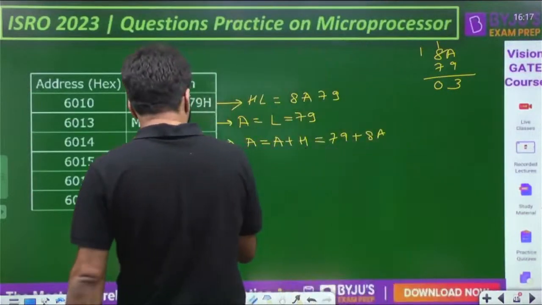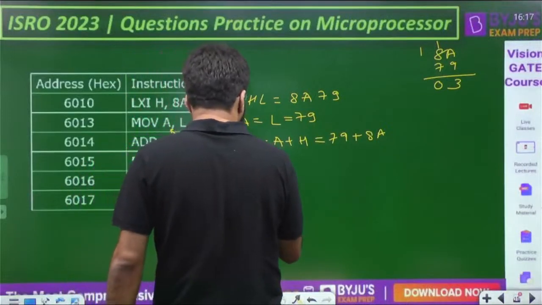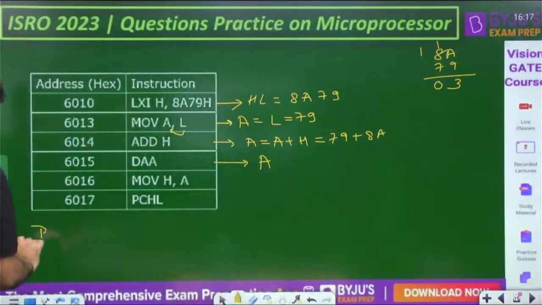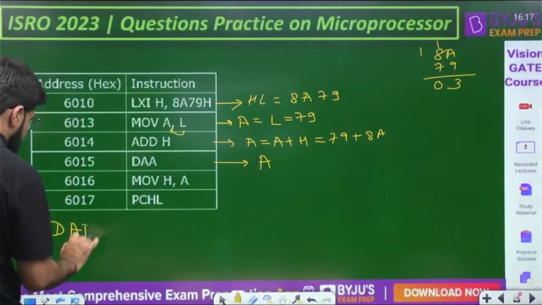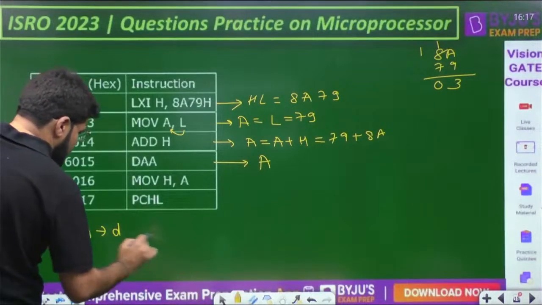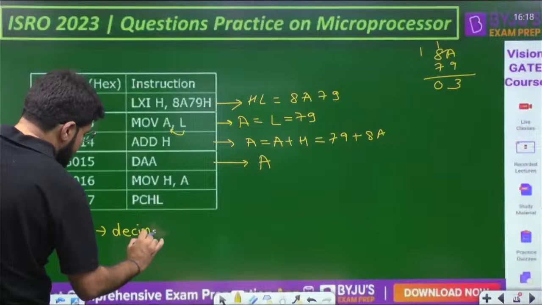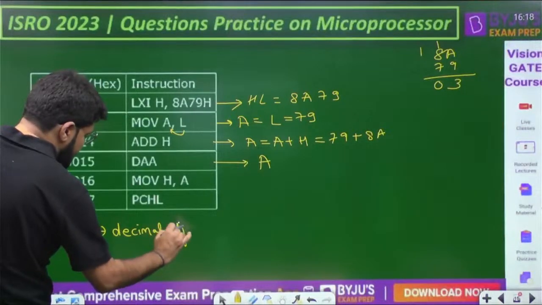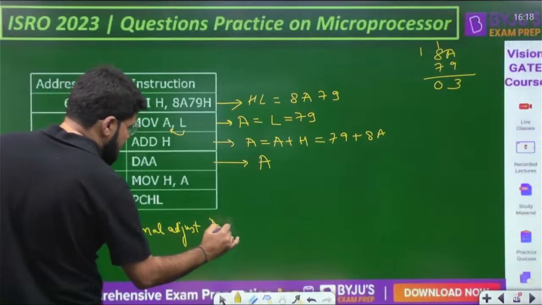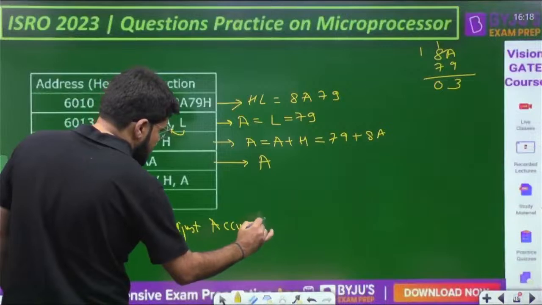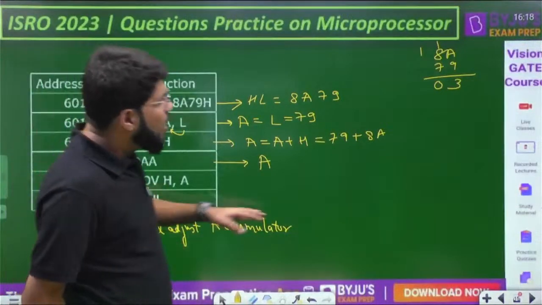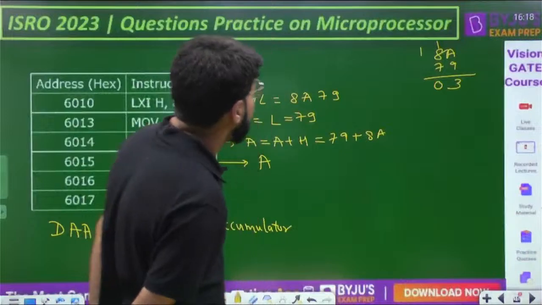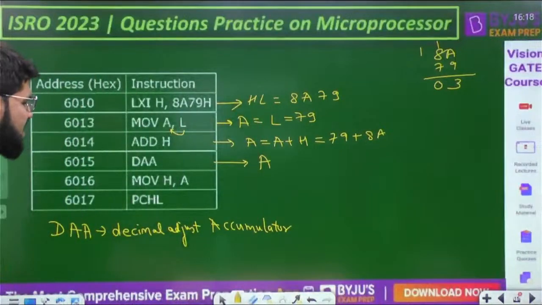Now DAA. What is this DAA? I told you, multiple instructions you will revise through today's session. DAA, decimal adjust accumulator. Now how is the result adjusted? Pay attention. How does the decimal adjust accumulator operate?